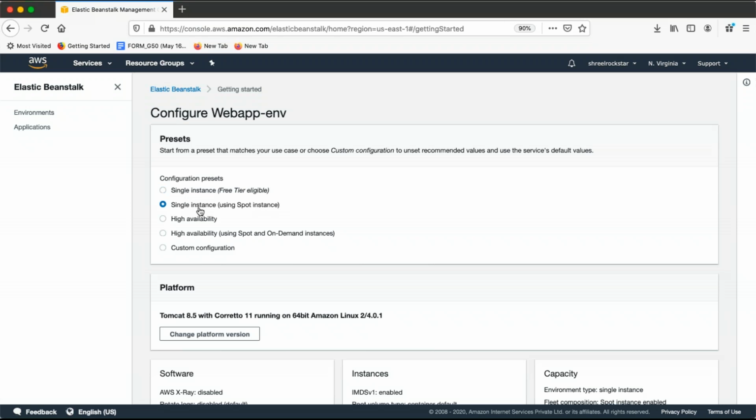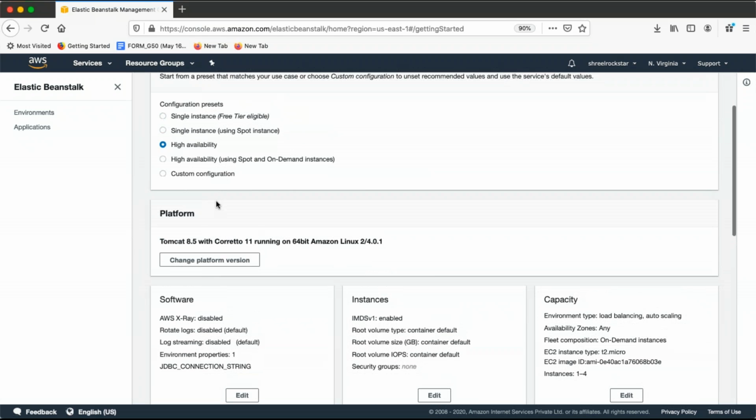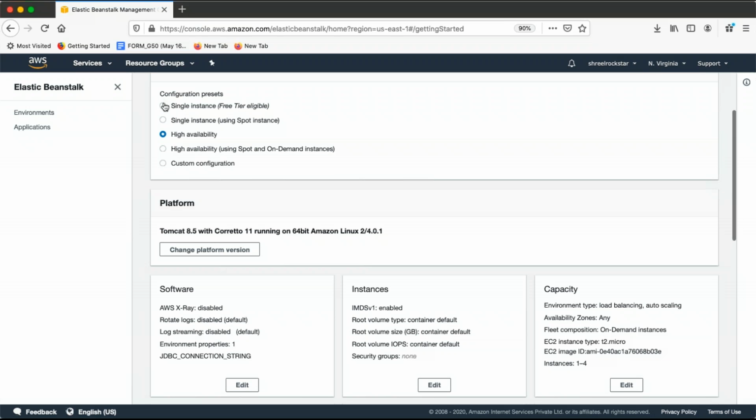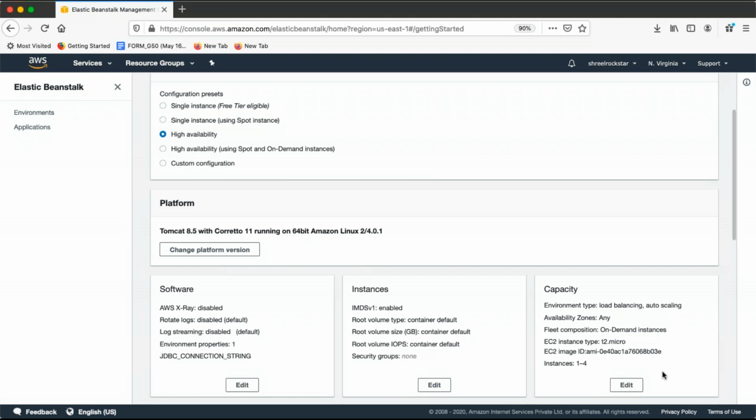If you're going with a single instance using Spot, you understand, guys, there are bidding instances available which we use for auditing purposes or for a shorter period. Then there's high availability. If you're looking for high availability, just see the difference, guys. Try to notice this capacity field. I'm clicking single instance. See, there is only one instance with a single AMI that is going to be used. Now, if I'm looking for Spot instance, it will be enabled for you. And see, for high availability, it will give me 1 to 4 instances.